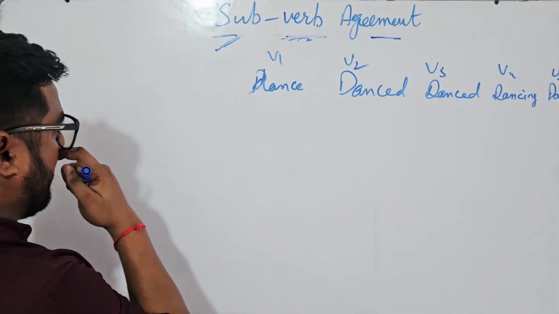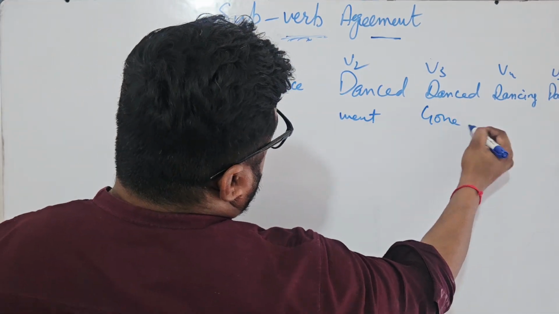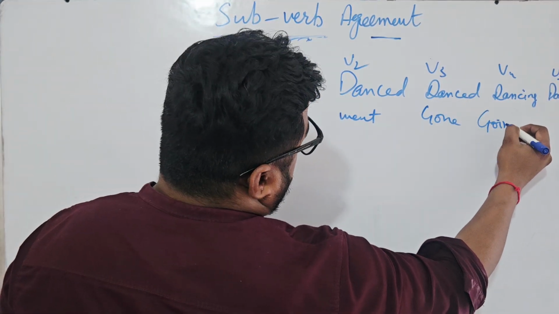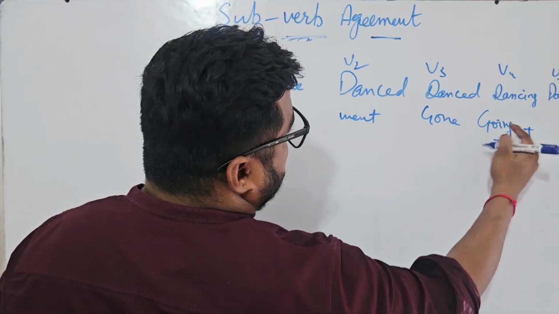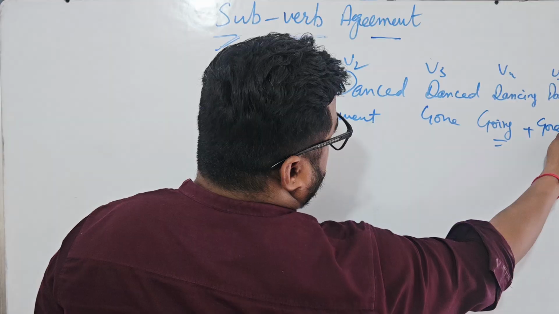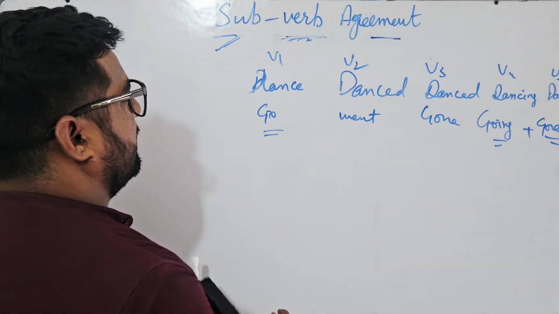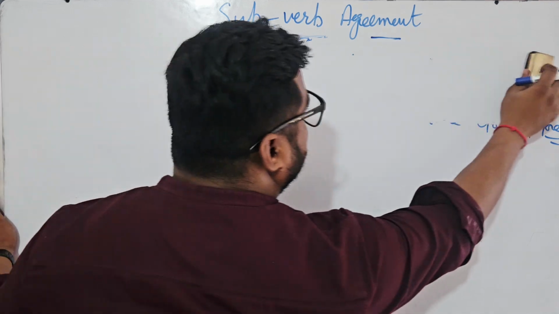Same is like this. Go, went, gone, going. ing always goes with V1. And goes. Right? Now let me rub this and move further.